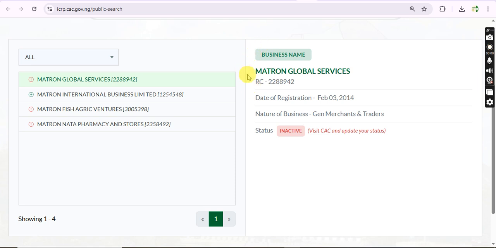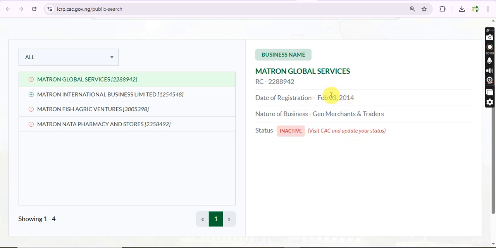So step 4 is pay the required fee. That is, if you are reaching out to someone, or maybe you have an admin officer that wants to do that for you. And step 5 is that you reach out to CAC for them to turn this inactive status that is showing here back to active.